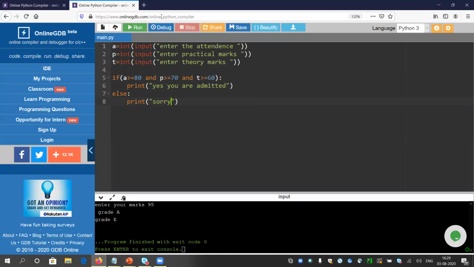Okay. So let me check. I am good at mathematics, 90% attendance. Good at attendance. So enter practical marks. I am good at practical coding. 80 marks I got, but in theory I got 10. So it will say sorry. It means I am not able to get admission in that school or college.